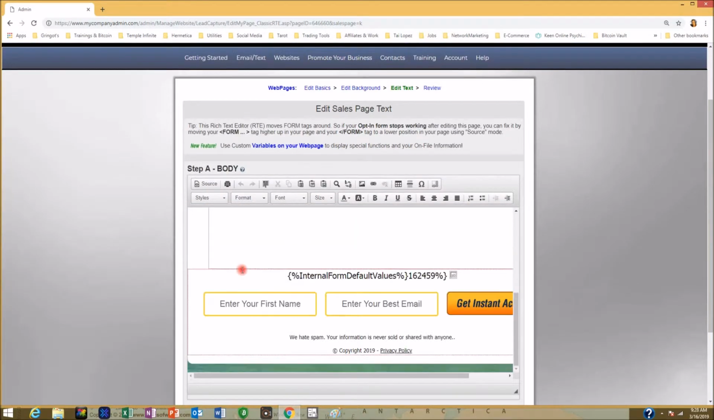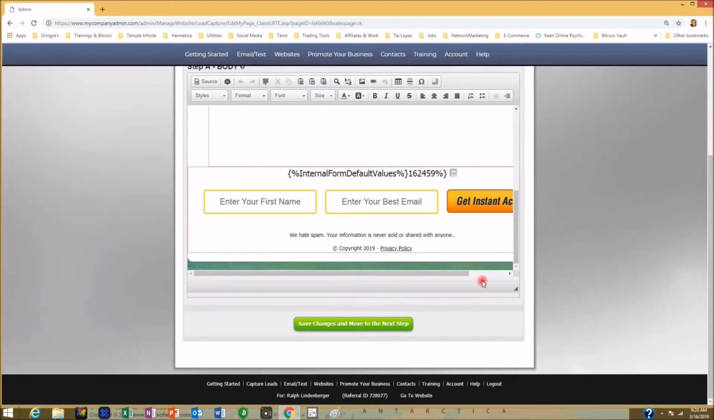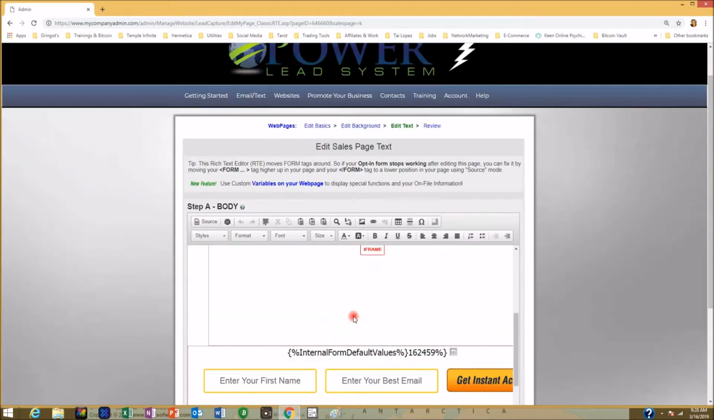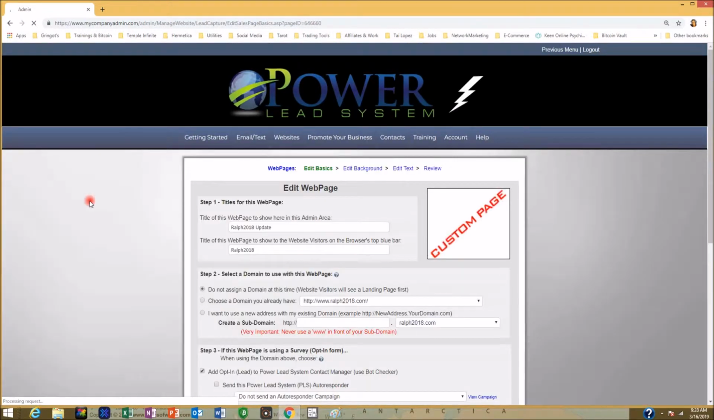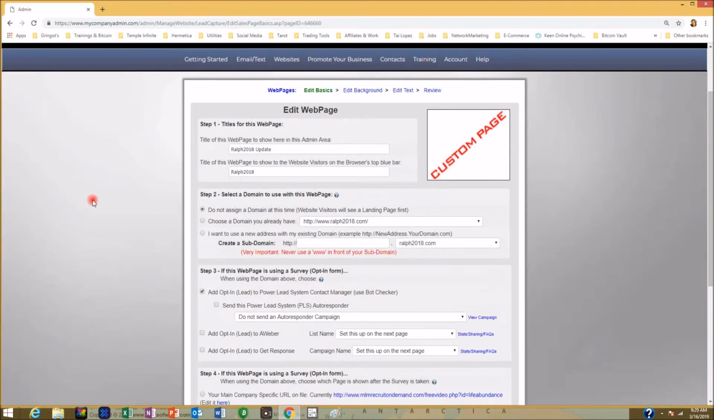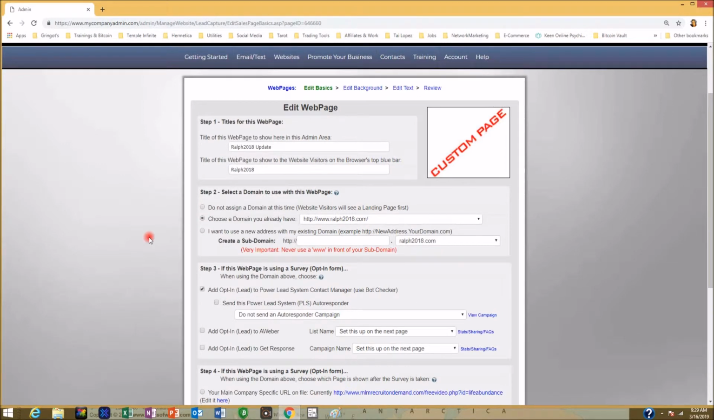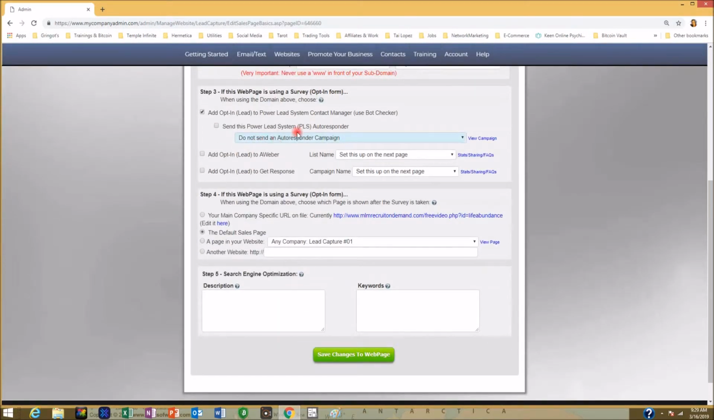And I don't want to change any of that. That's good. Let's go on to the next step. Wait a minute. Edit basics is where I want to go. This is where I need to make my change, because now I'm pretty sure I actually want to use that. So I'm going to go ahead now and apply that to this domain at www.ralph2018.com. And we're going to go ahead and assign it an autoresponder campaign. We're going to send this one.